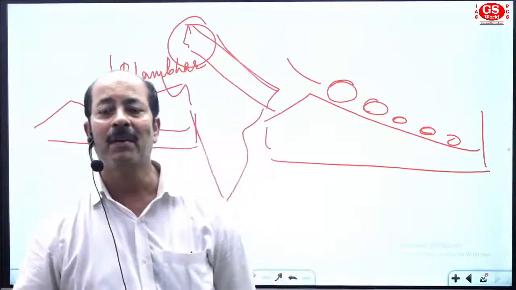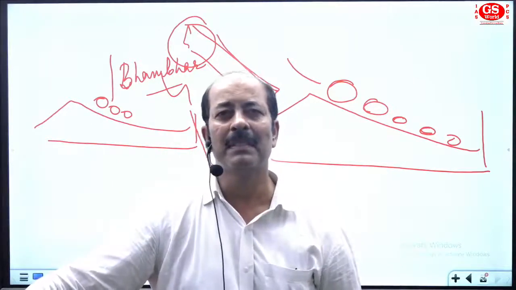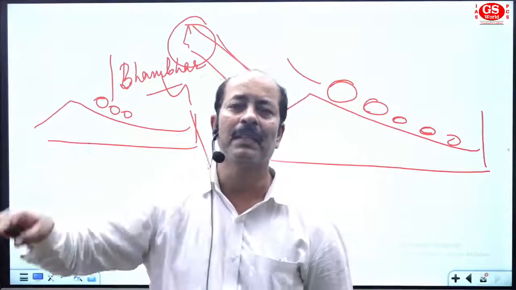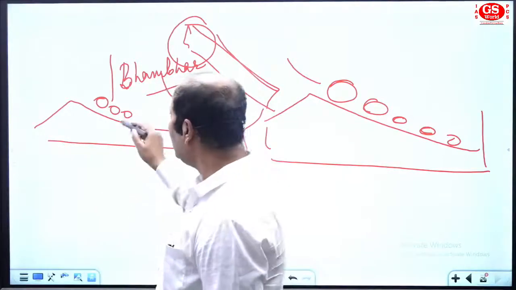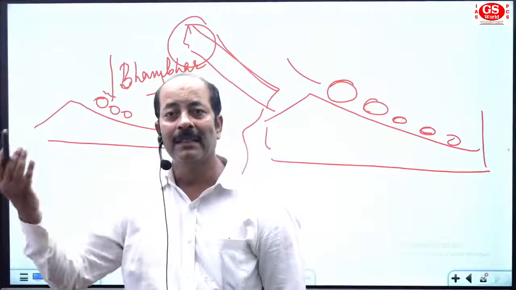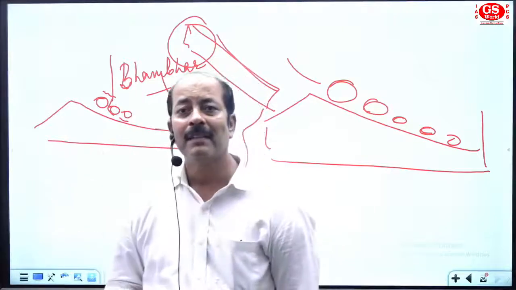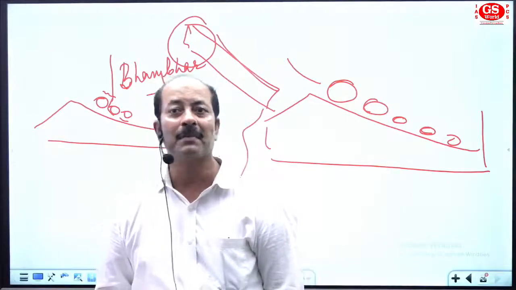So near the foothill of Himalaya, from the Himalayan section, the large pebbles and boulders are deposited in the foothills area. And in this area, the river will not flow on the top of that area. The river will flow between the rocks or underground.